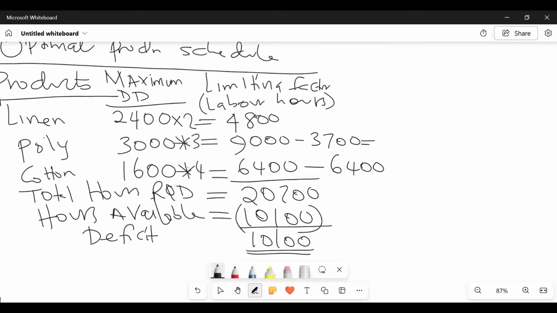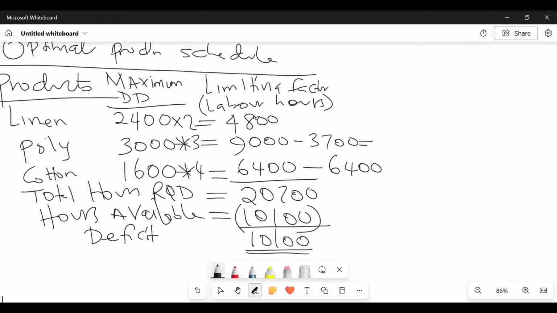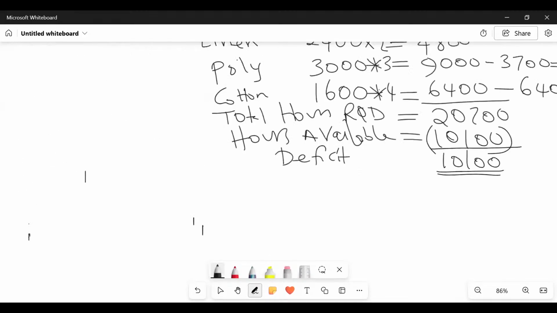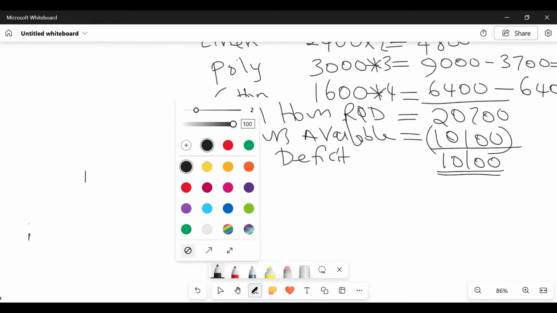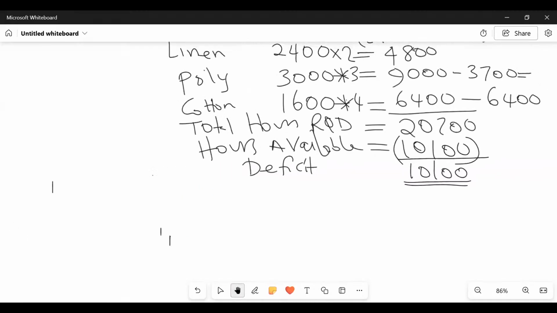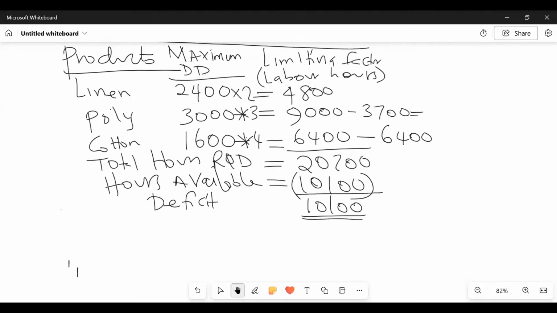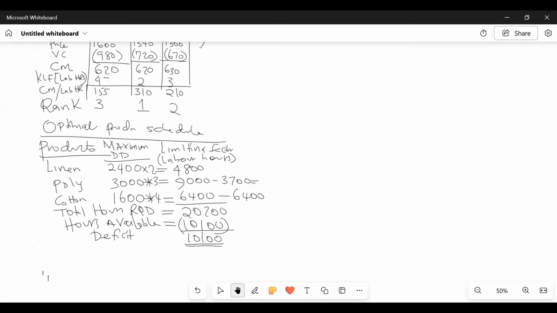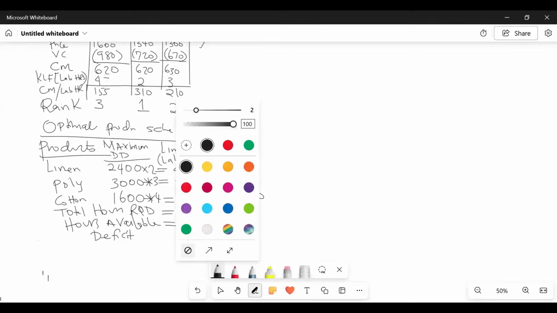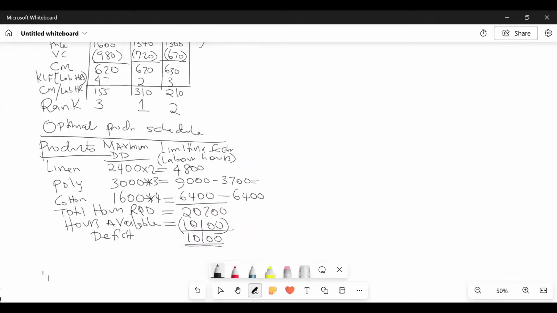The number of hours you can now put to poly, we have 5,300. So for poly, we can only take 5,300 hours there.